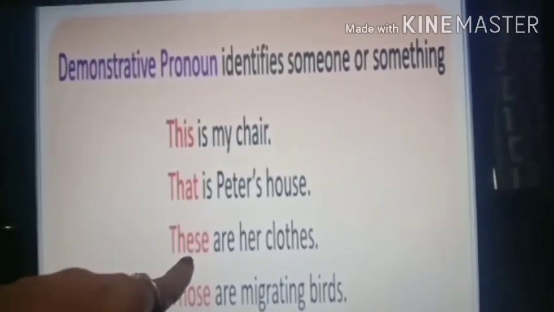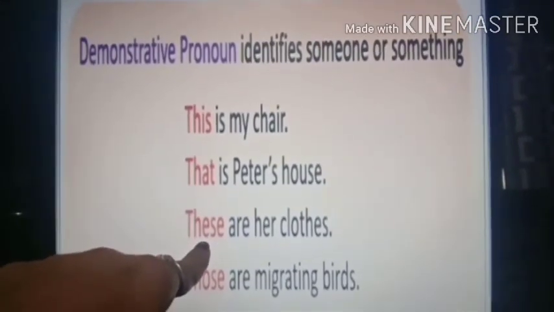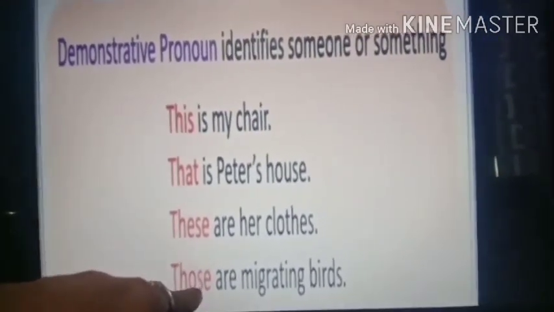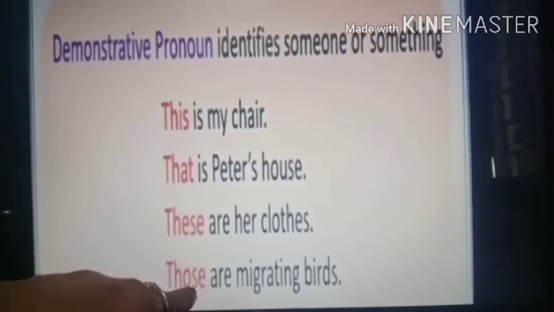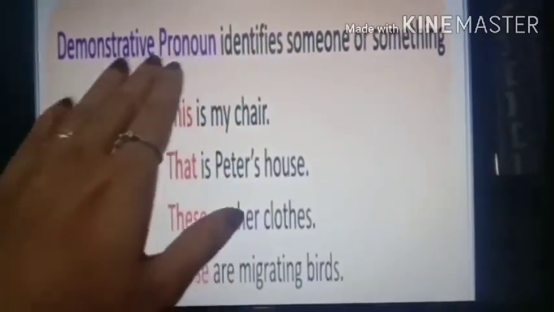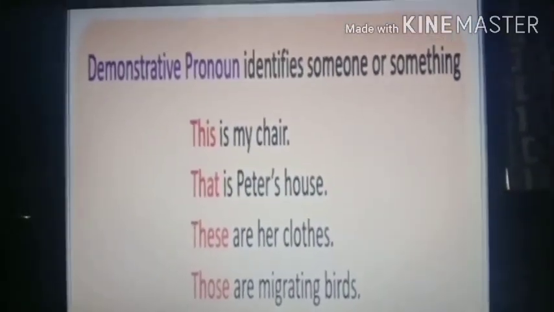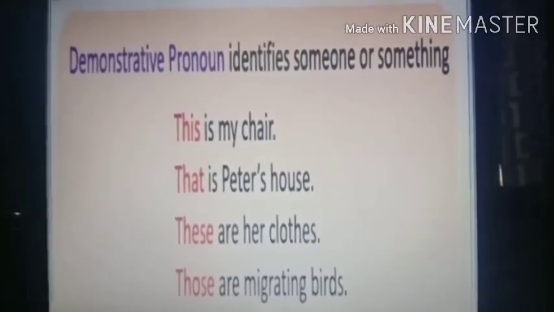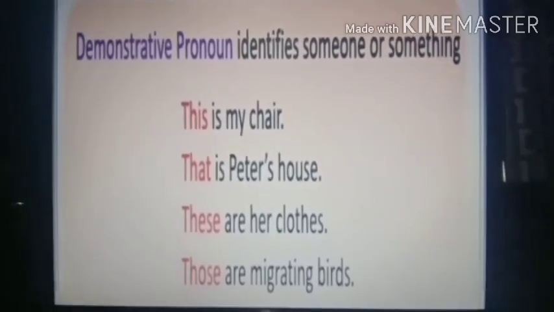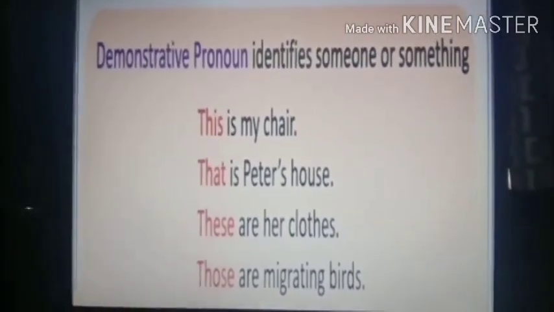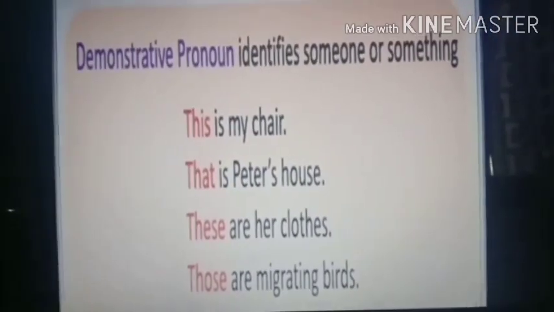That. These are her clothes. So, what is the demonstrative pronoun? These. And those are migrating birds. So, what is the demonstrative pronoun? Those. Understood? So, demonstrative pronouns identify someone or something. It is used for someone or something. Did you understand? So, this, that and these, those. Whenever these words are used in sentences, they are called demonstrative pronouns.